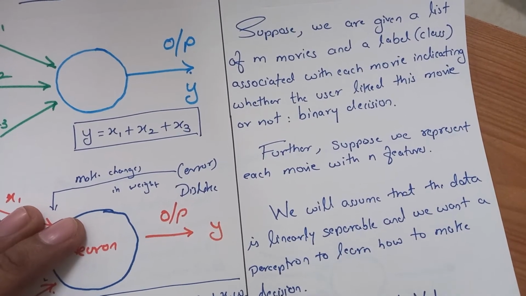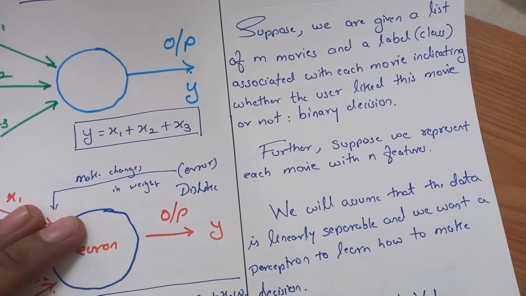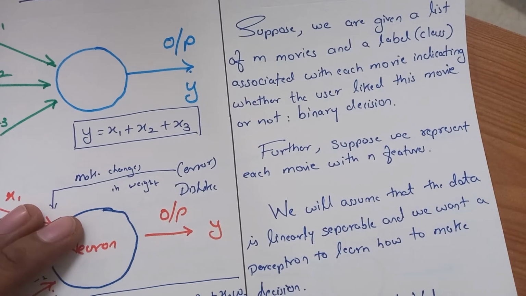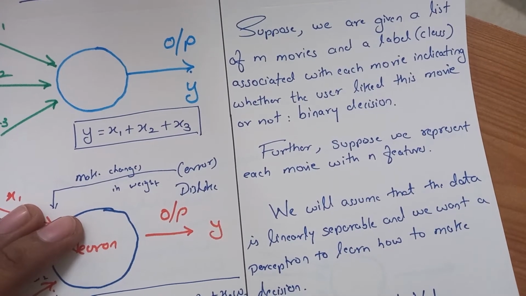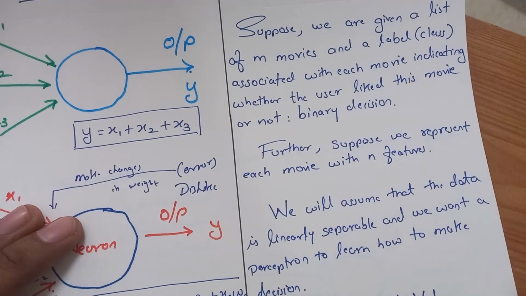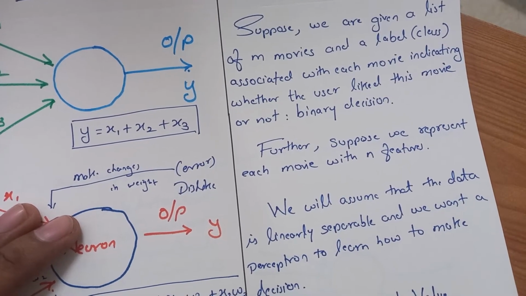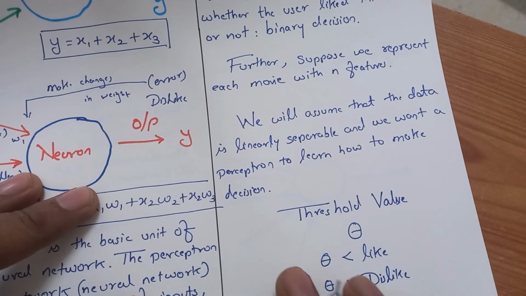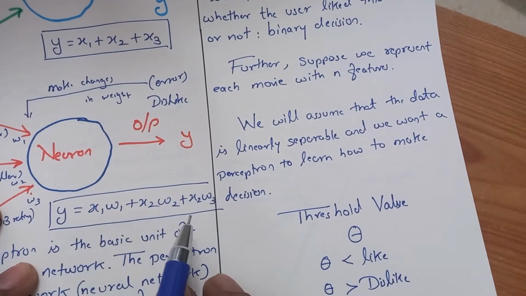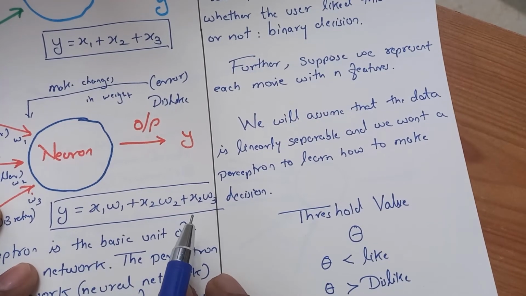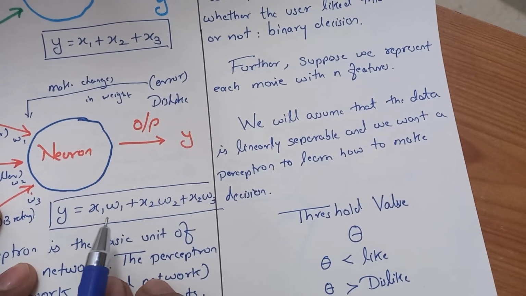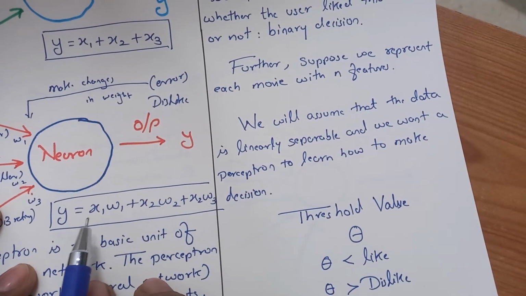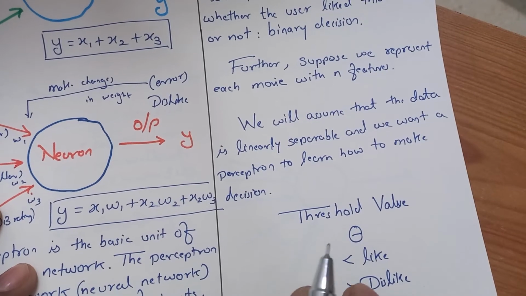So we assume the data is linearly separable and we want the perceptron to learn how to make the decision, based on certain calculations. We have to compute the value of y, considering all the feature values and assigning all the weights. A particular output you will get, and you have to set some threshold value.